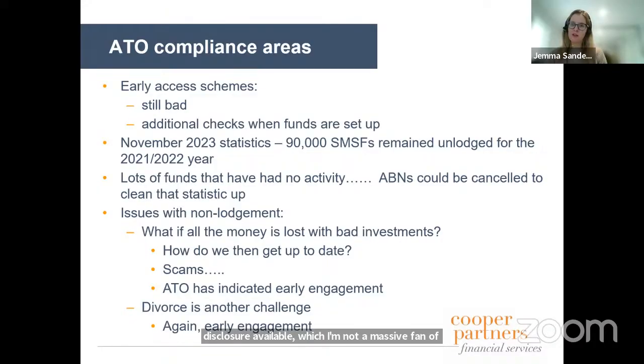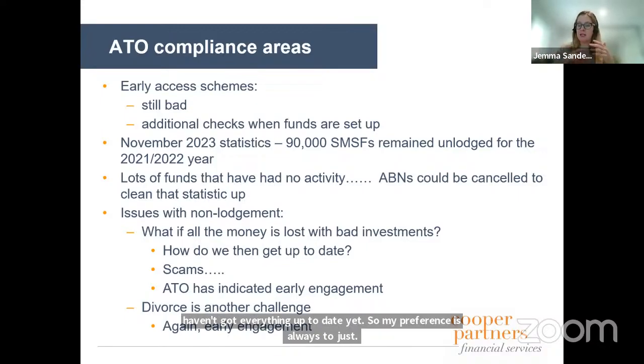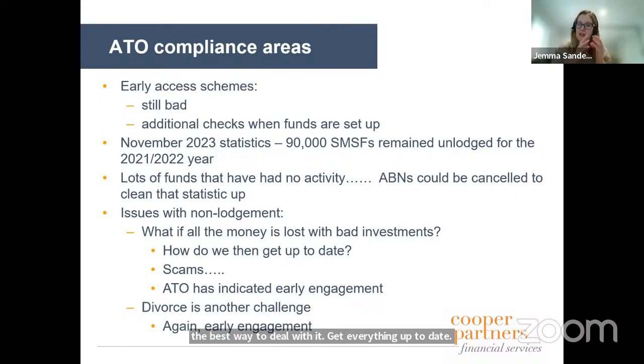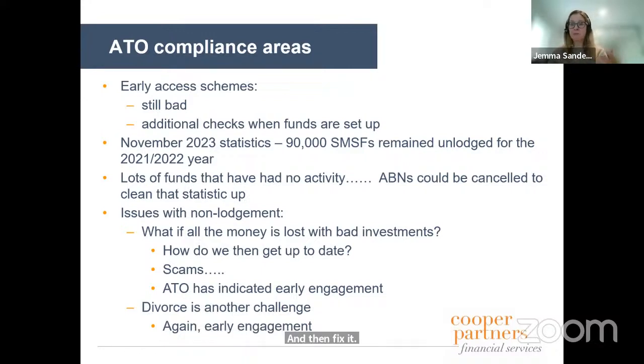And sometimes you go down the voluntary disclosure path because you're trying to remedy an issue, and then you haven't quite remedied it because you're putting a plan to the tax office to say this is how we want to do it, and then they launch an audit and you haven't got everything up to date yet. So my preference is always to just determine the best way to deal with it, get everything up to date, and then fix it. And then the auditor will lodge their ACR. That'll go to the tax office. And my experience to date is that that generally doesn't give rise to any substantial issues on the way back. But just to be aware of what that looks like.